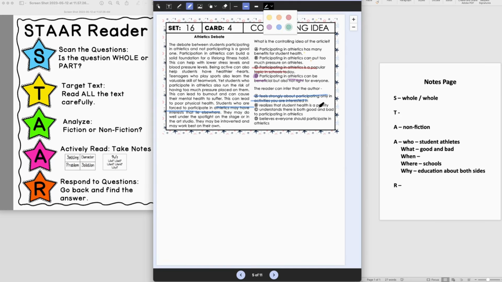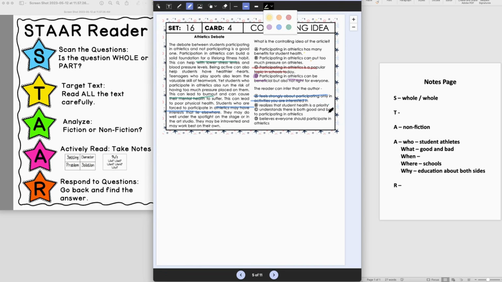Realizes that student health is a priority. Okay, well, maybe here it does talk a lot about, okay, that it does lower stress levels, but then it also addresses mental health and doing what's right for the student. So it kind of talks about both sides. So I think that's possible.